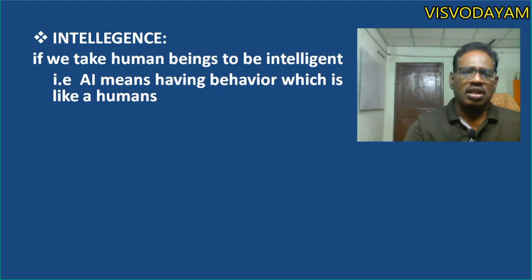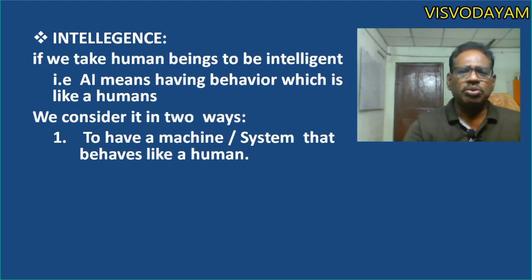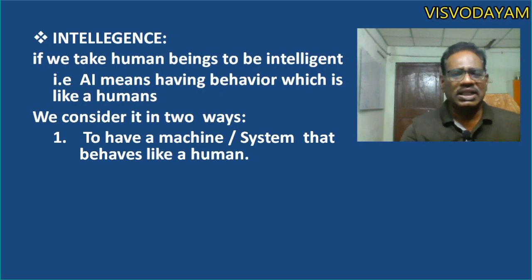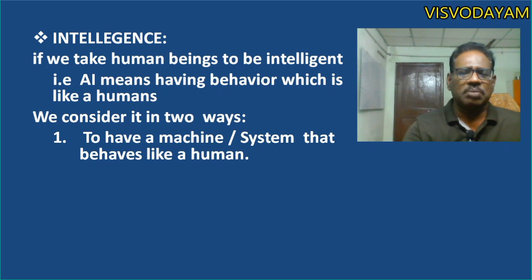So we consider two ways. When you talk about behavior, it comes in two ways. There is human behavior, that is, to have a machine or system that behaves like a human is the meaning of intelligence. But human beings are not always intelligent. Human beings are intelligent sometimes, not in all aspects.